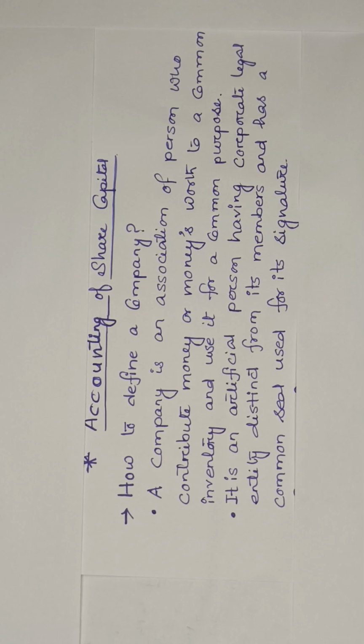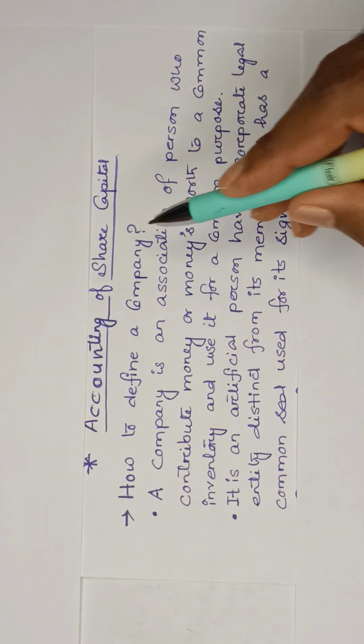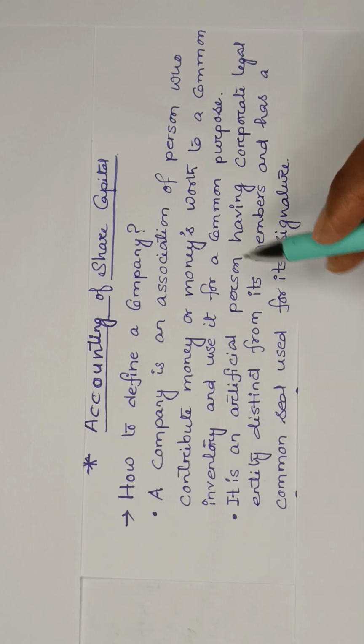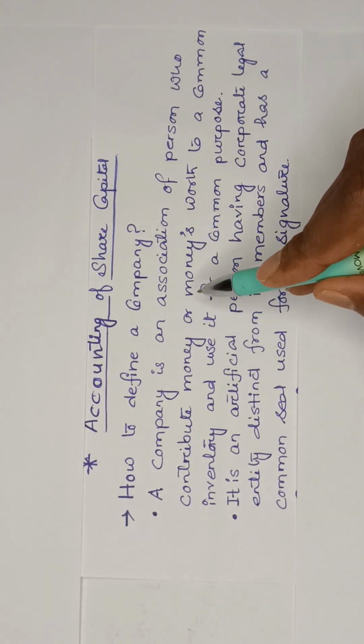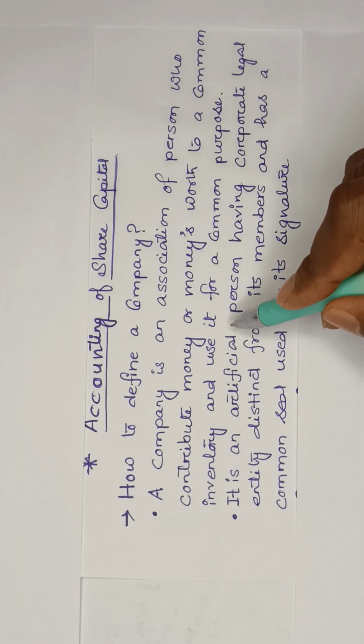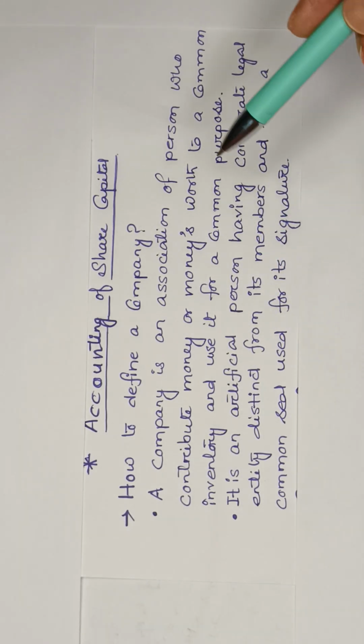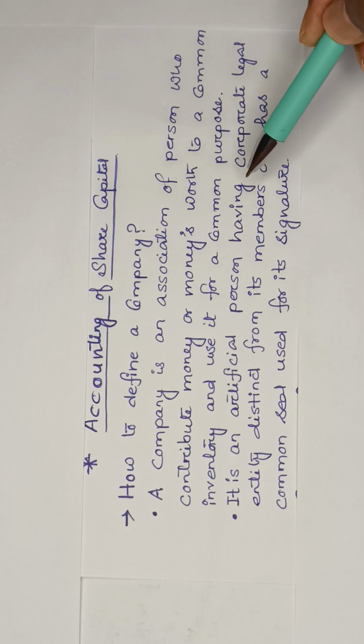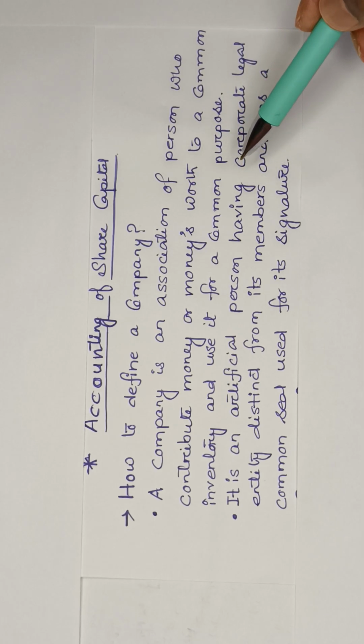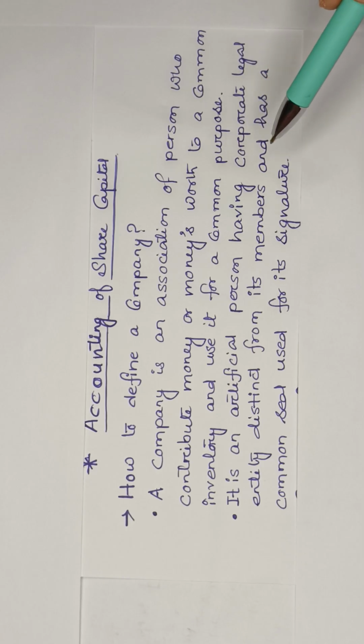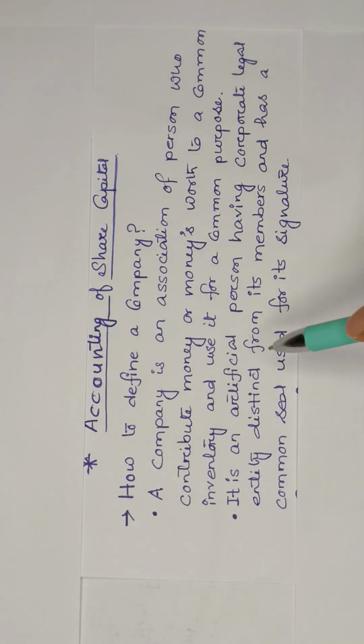Okay, now just giving the small background of the company, let me start with a simple question: how are we going to define a company? If I have to say, a company is an association of persons who contribute money or money's worth to a common stock and use it for a common purpose. So a company is a group of several people who contribute money for the common purpose of earning profit.